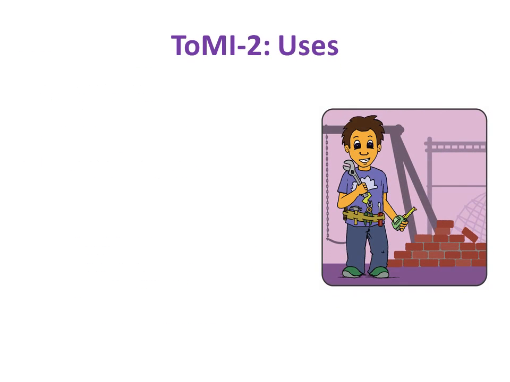The ToMI-2 is intended to measure broad theory of mind functioning. The ToMI-2 was developed in response to the need for a content-valid measure of theory of mind, as traditional measures only assess a very narrow range of theory of mind domains.